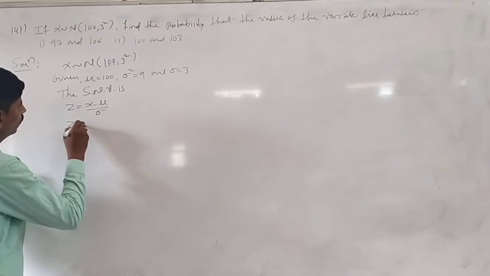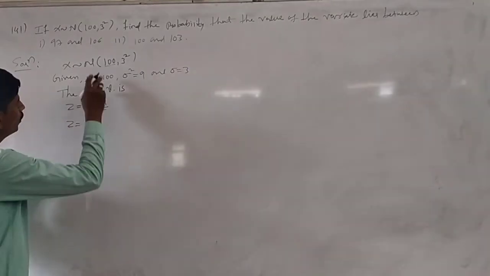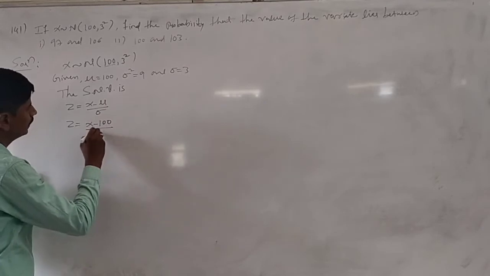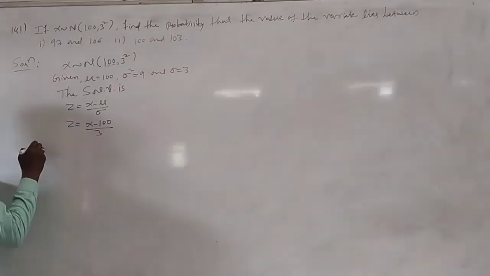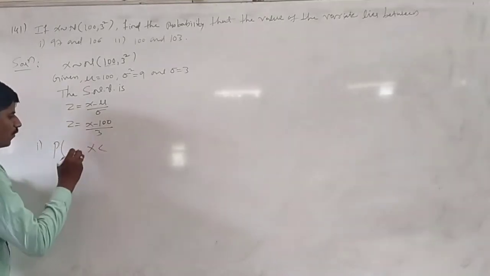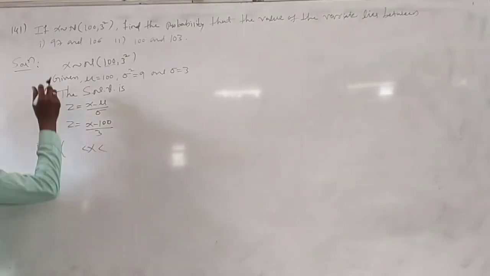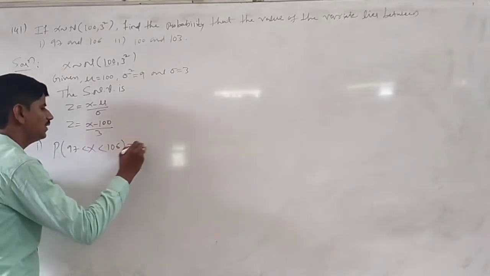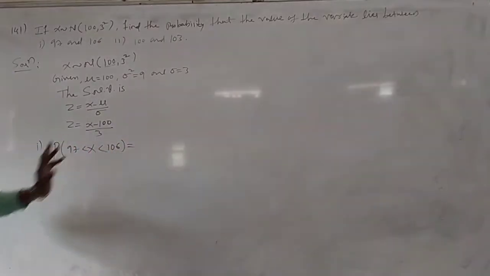That is z equal to x minus mu. The mu value is 100 and sigma is 3. Here, first one: find the probability that the value of the variate lies between 97 and 106. That is, probability of x lies between 97 and 106.